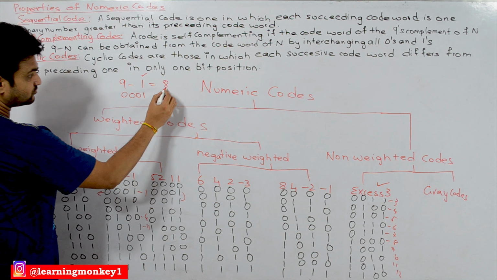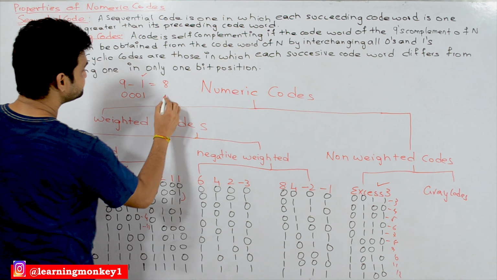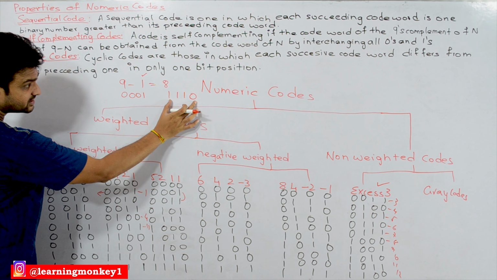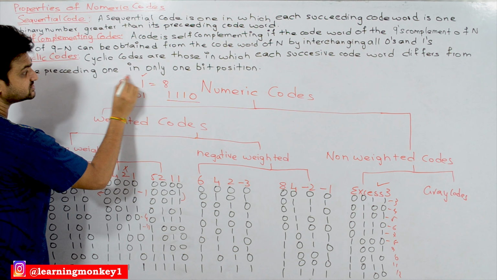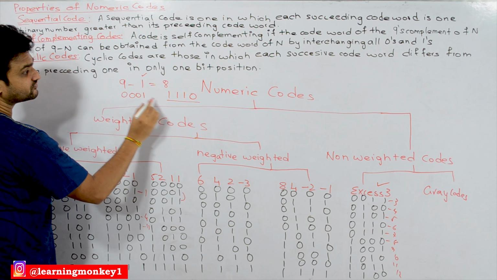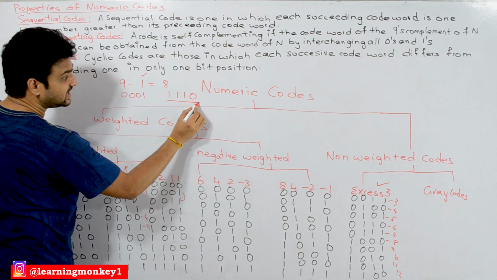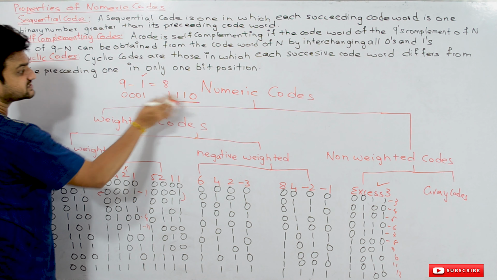So the 9th complement of n is 8. What is the code word of 8 here? The code word of 8 here is 1110. If the code word of the 9th complement of n can be obtained by complementing every bit of n, then it is what we call a self-complementing code.